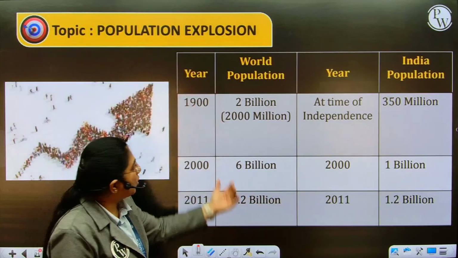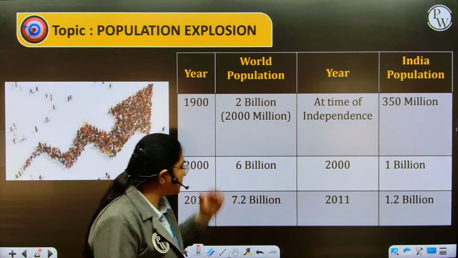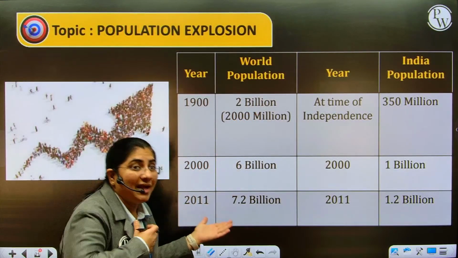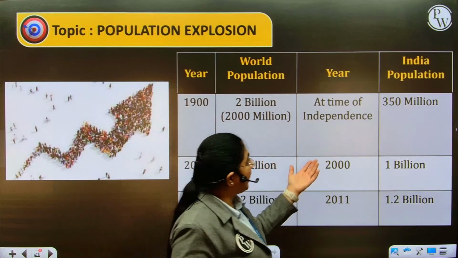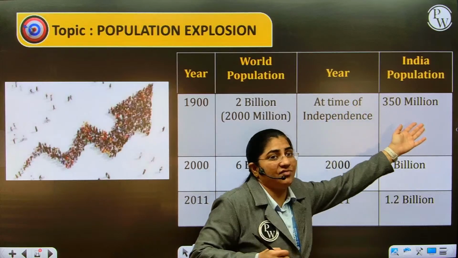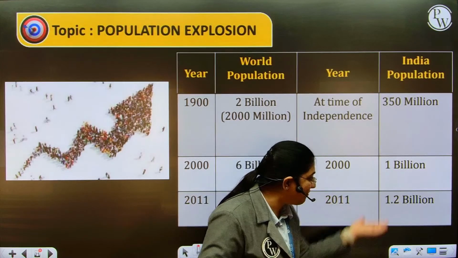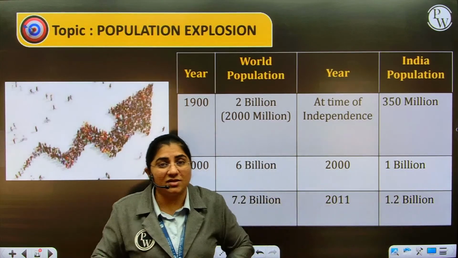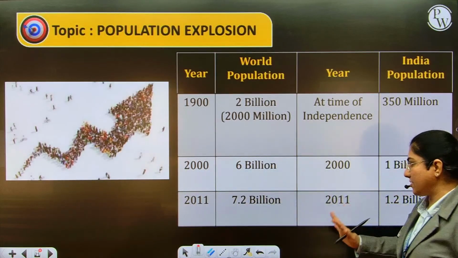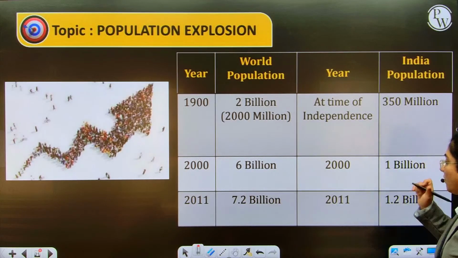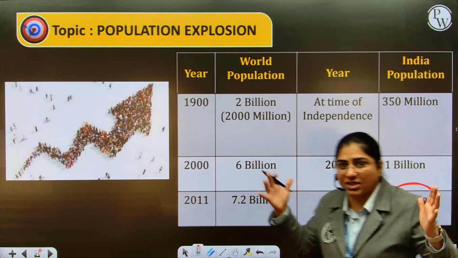If you are talking about the world population, in 1900 the world population was 2 billion. In 2000 it increased to 6 billion, and in 2011 it rocketed to 7.2 billion. India was nowhere behind. At the time of independence, it was just 350 million. However, in 2000 it was 1 billion, and now in 2011 it is 1.2 billion. Every 10 years statistical data is collected, the census is done, and we wait for the census now. But if you see 2011, it is 1.2 billion, which is a huge expansion.